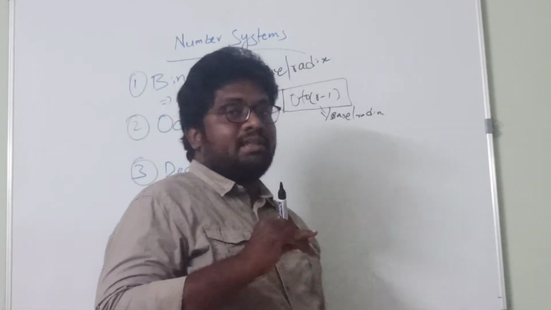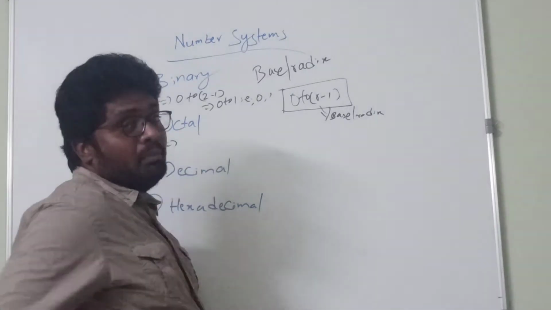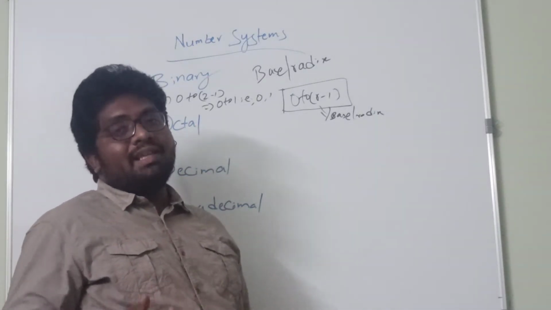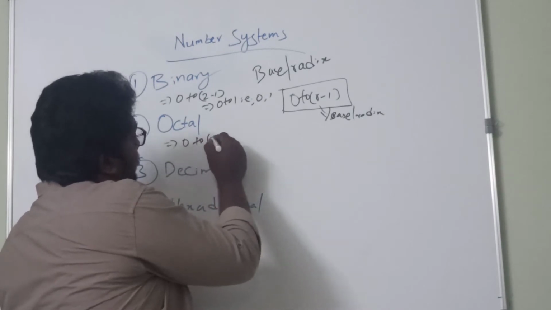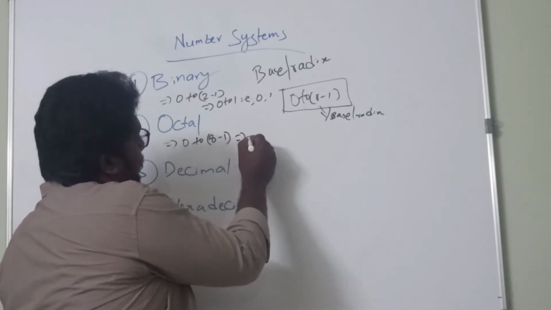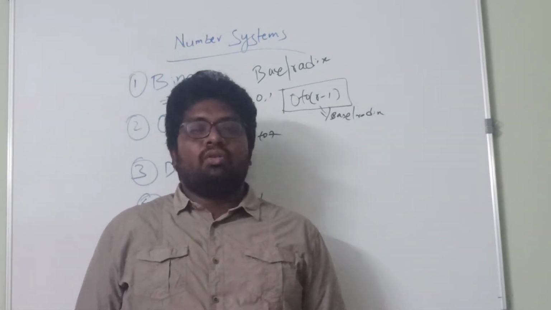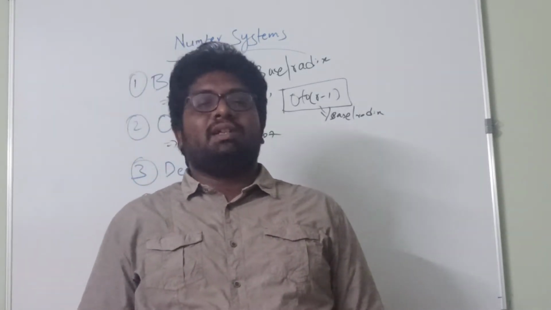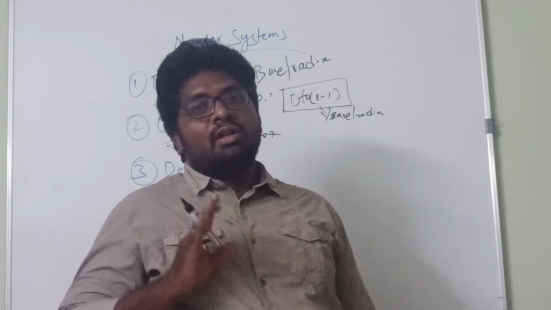Now let us look at the octal number system. For an octal number system, the base or radix is 8. By using this formula, 0 to 8 minus 1, it implies 0 to 7. So an octal number system consists of the digits from 0 to 7. The range of an octal number system is 0 to 7.